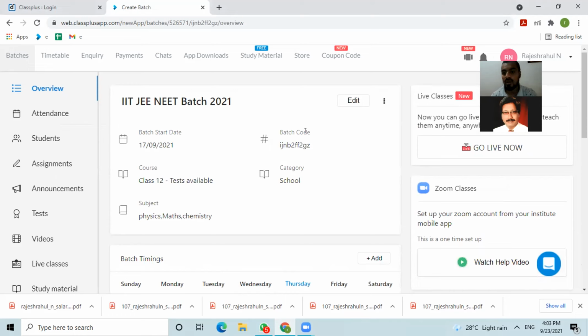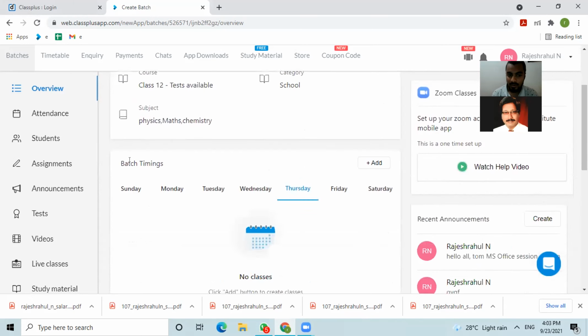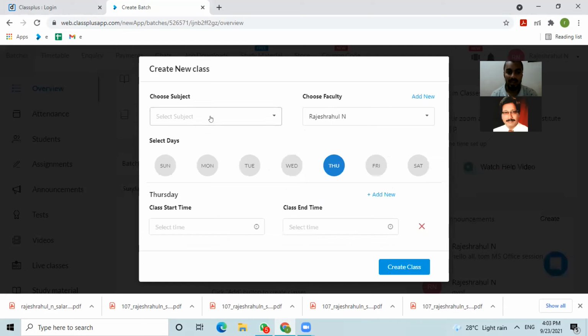You can modify the batch code so that if students want to get into this particular batch, they need to have a batch code with them, or they need to get added by the faculty or the admin. Then you can add the course, select the category, and add your subjects, like which subjects you will be handling for this particular batch.